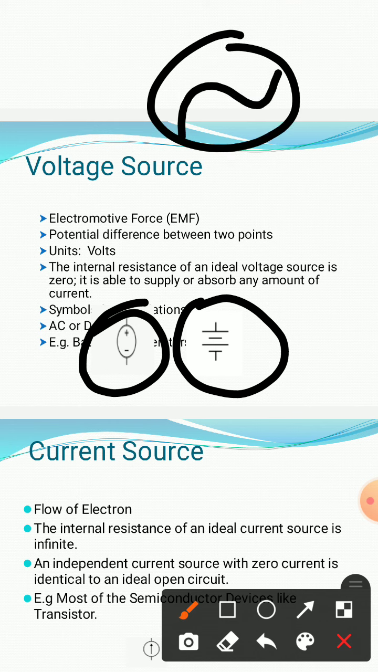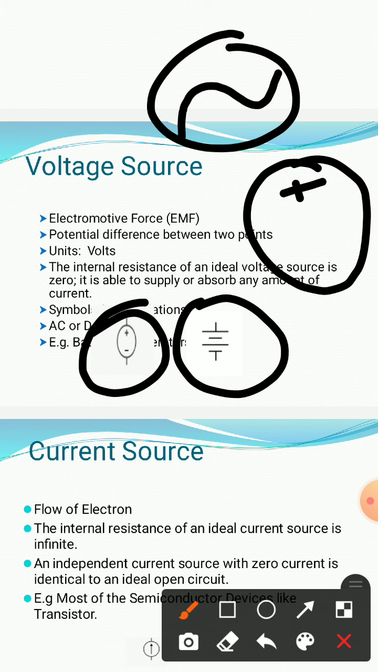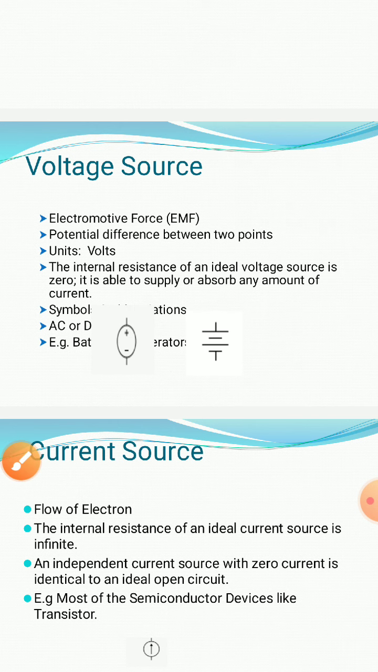Okay, and if it is a DC, we will represent it by simply this sign, positive and negative. And the source, generally a battery, is a very good source of voltage. We know the battery is a very good source of voltage. So these are the voltage sources.